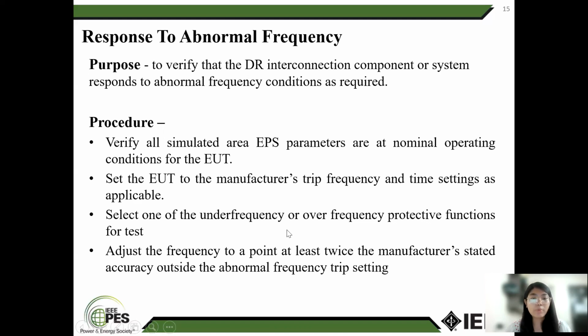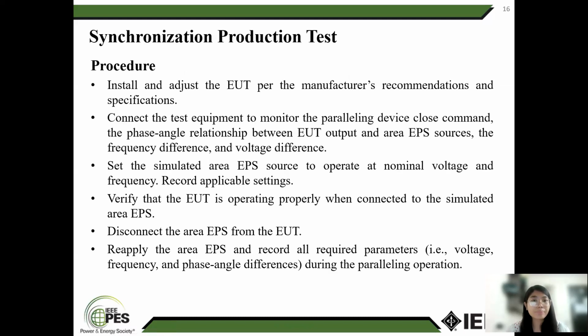Select one of the underfrequency or overfrequency protective functions for test. Finally, outside the abnormal frequency trip setting, adjust the frequency to a point that is at least double the manufacturer's verified accuracy.